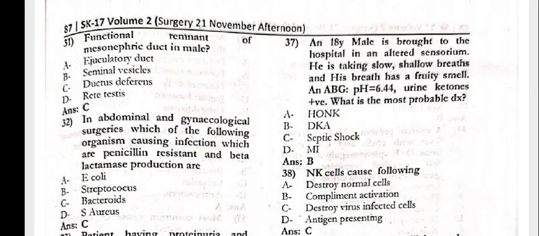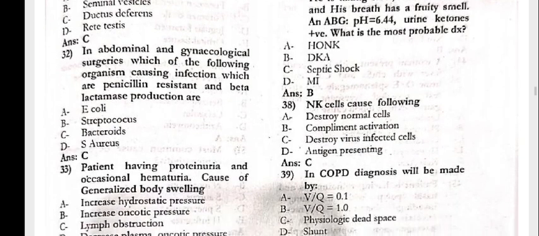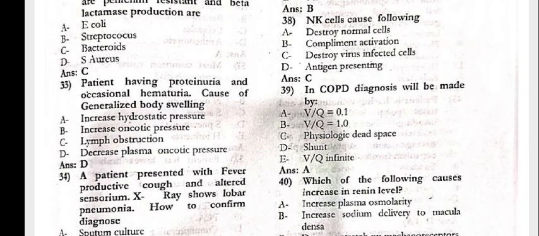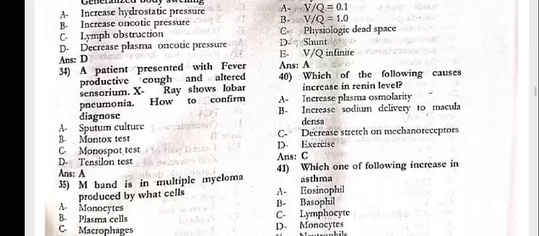Next, 31, the functional remnant of the mesonephric duct in the male is the ductus deferens. In 32, in abdominal and gynecological surgeries, which of the following organisms causing infection is penicillin resistant with beta lactamase production? The bacteroides. 33, the patient having proteinuria and hematuria. The cause of generalized body swelling would be decreased plasma oncotic pressure.